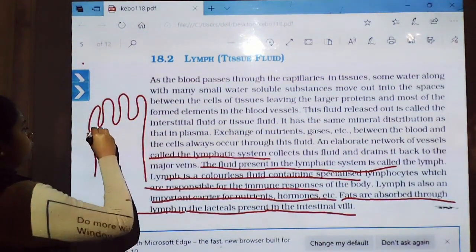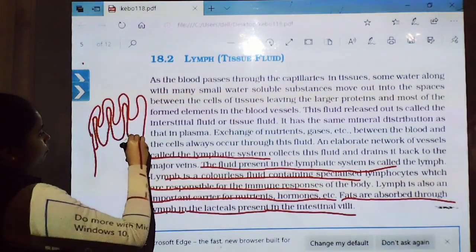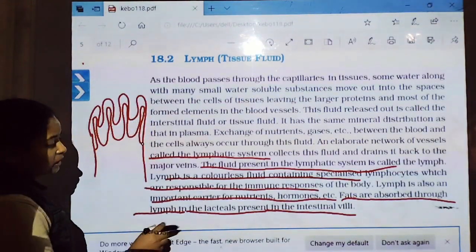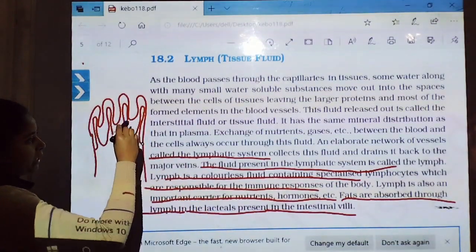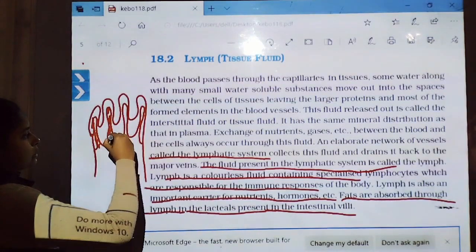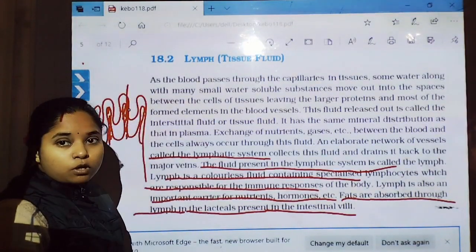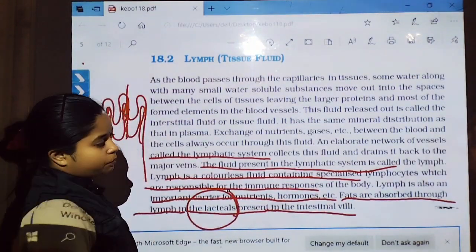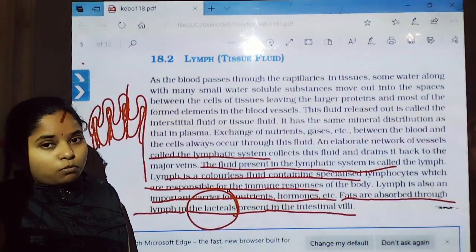Along with these cells and microvilli, the lacteals also run together with the microvilli. This is actually the lymphatic vessel which helps in the absorption of fat. So absorption of fat is carried out by the lacteal system present in the microvilli of the small intestine.